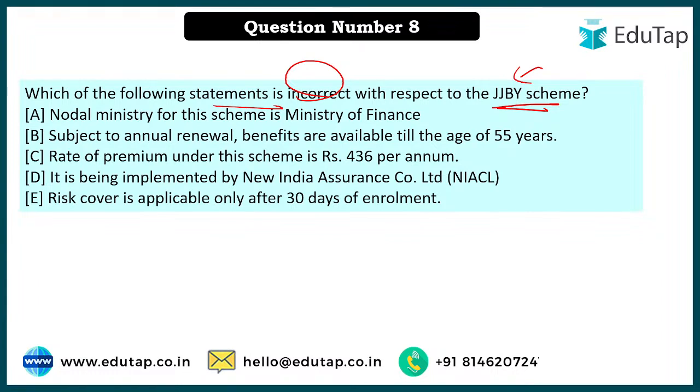Here we have, is it the nodal ministry or something else, or subject to annual renewal and benefits can be taken till 55? And please tell me what is the eligibility age for Jeevan Jyoti Bima Yojana, that also tell. Master says option number A is incorrect, and anybody else? Swati says option number D is incorrect. Whoever is saying whichever statement is incorrect, please tell the right answer also. Yes, Swati is right. It should be LIC, not New India Assurance Corporation Limited. It should be LIC which is implementing Jeevan Jyoti Bima Yojana.